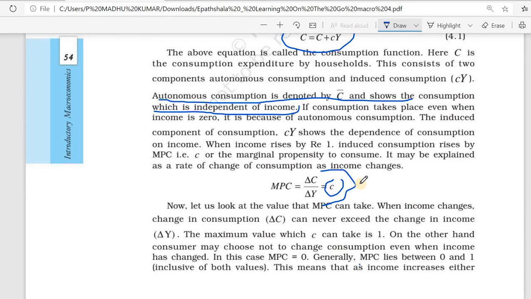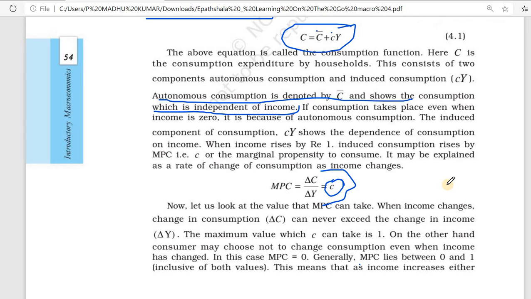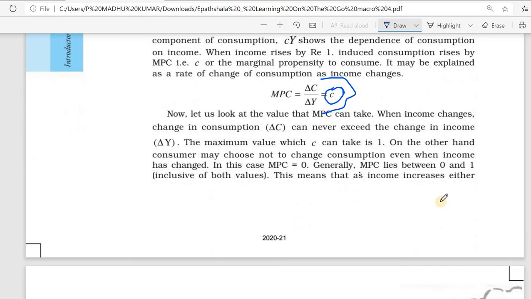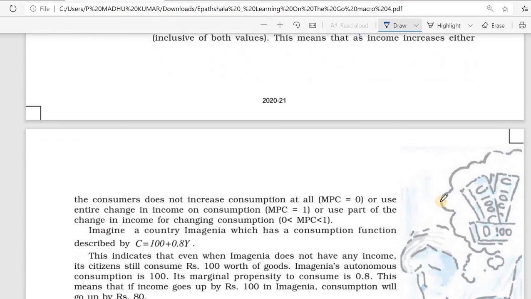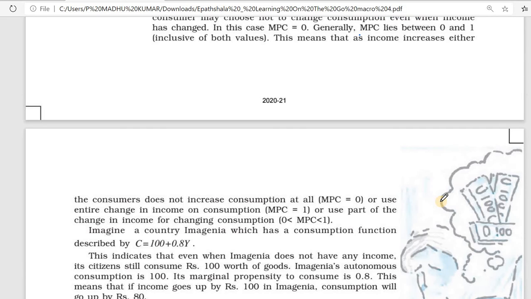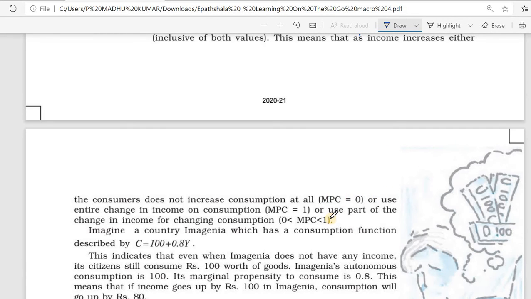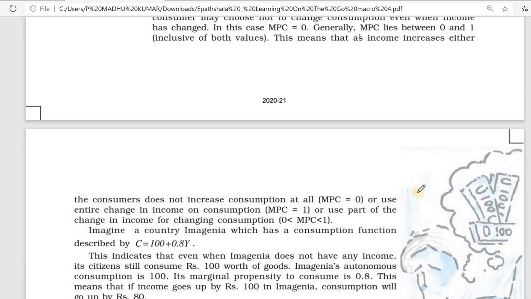We are calculating the marginal propensity to consume between 0 and 1, because generally MPC lies between 0 and 1. This means that as income increases, either the consumer does not increase consumption at all, which is MPC equal to 0, where income increased but consumption didn't, or the entire change in income goes to consumption, which is equal to 1.